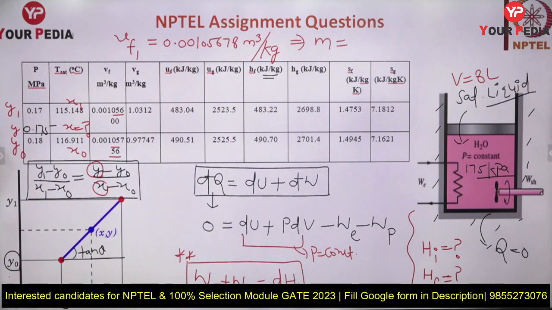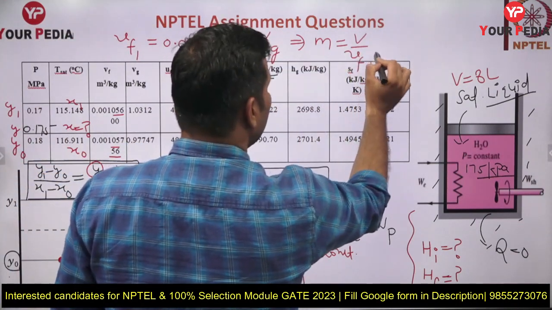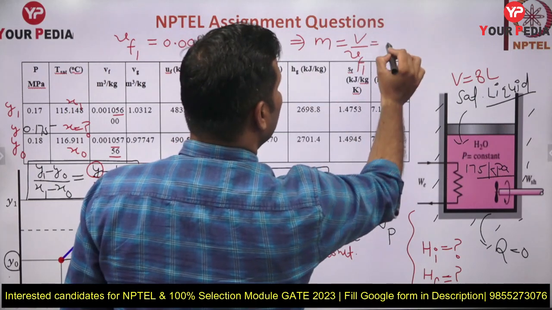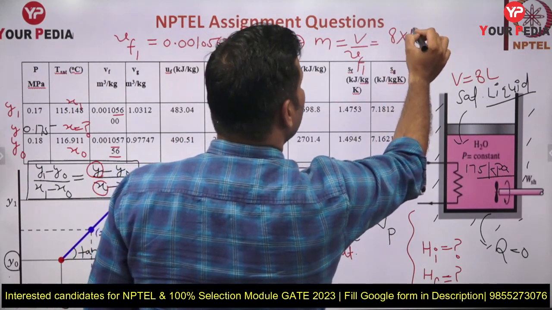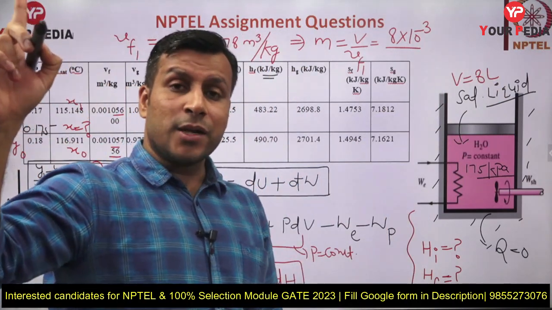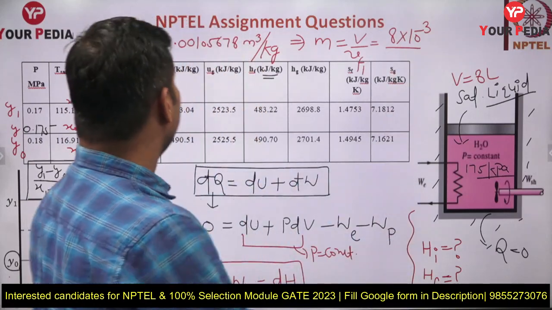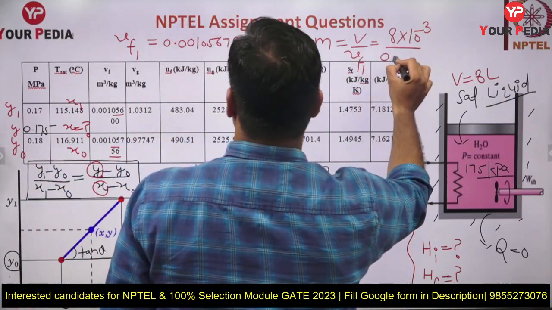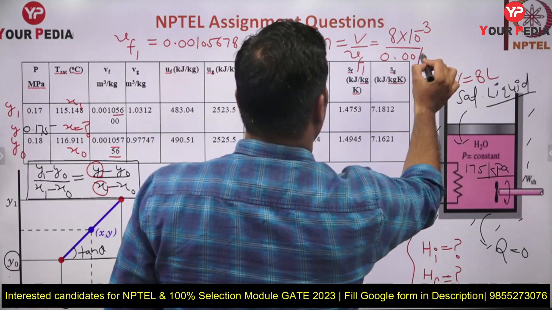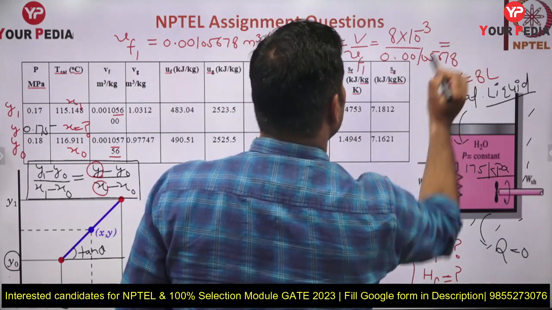Mass आ जाएगा बच्चों. Okay, so volume V divided by what? VF. But one thing you need to keep in mind guys, the volume is 8 liters. So 8 into 10 की power minus 3. First you need to convert this into meter cube. 1000 liter equal to 1 meter cube. So 8 liter equal to 8 into 10 की power minus 3 divided by this 0.00105678. So solving this you will get the mass.